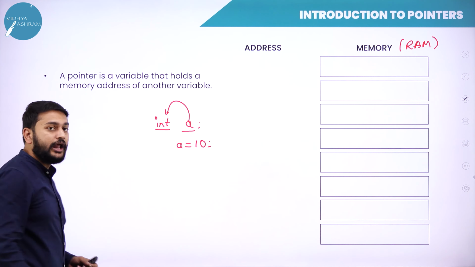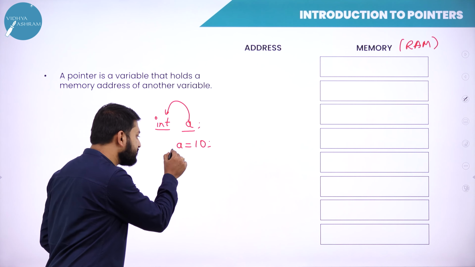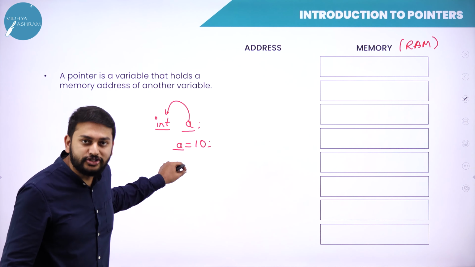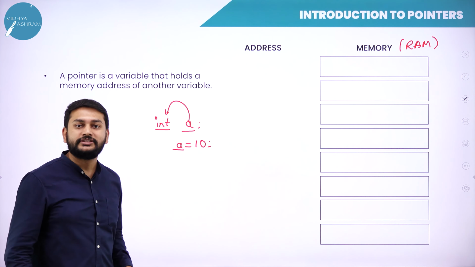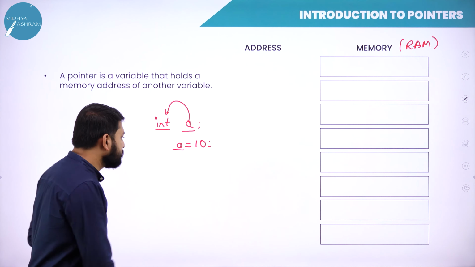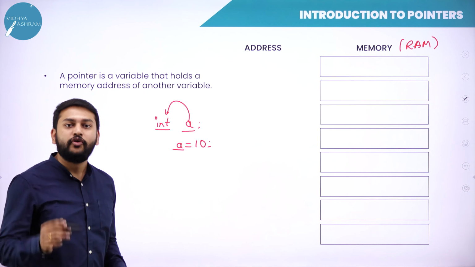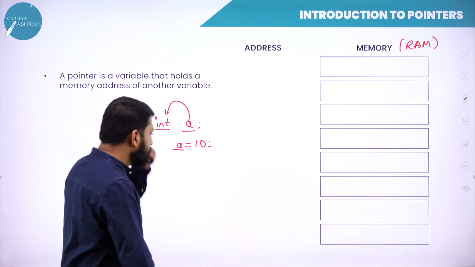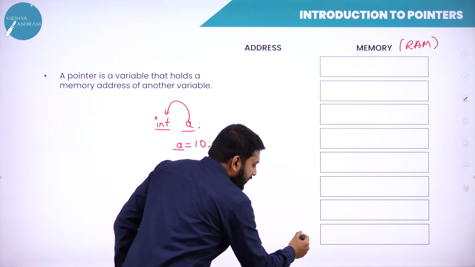Suppose I take int, how much memory will be allocated for this A? Imagine this A is a carry bag. What is the space that is allocated for this A? Let us imagine 4 bytes.